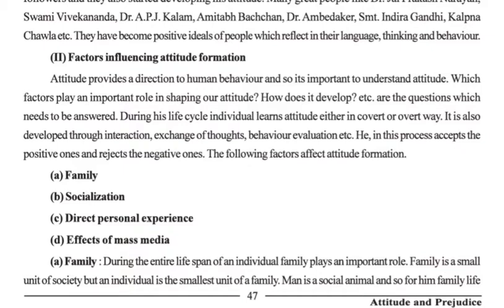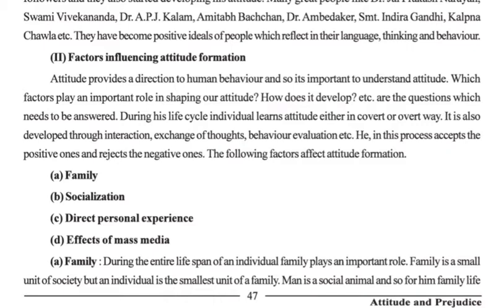So where does the interaction come from? Where he exchanges his thoughts and where he evaluates his behavior. So there are four factors, that is family, socialization, direct personal experience and effects of mass media. The first one is the family. Family is the most important factor that affects the formation of attitude.